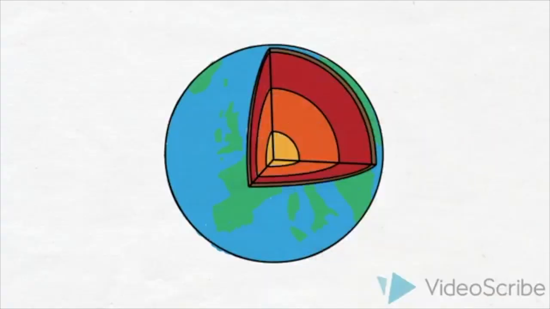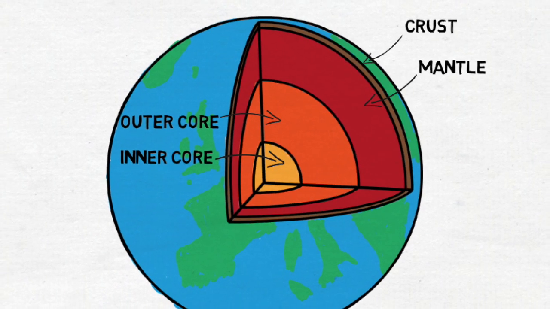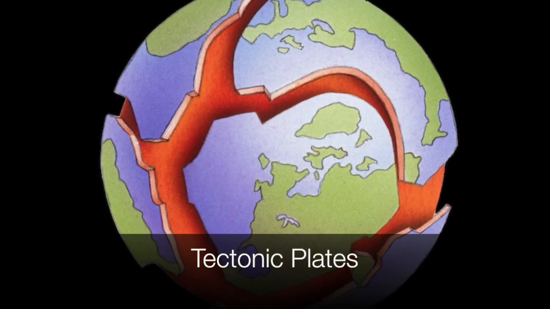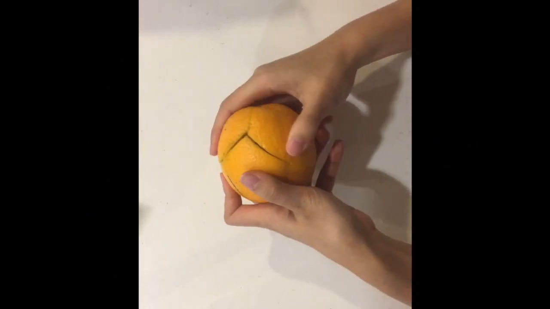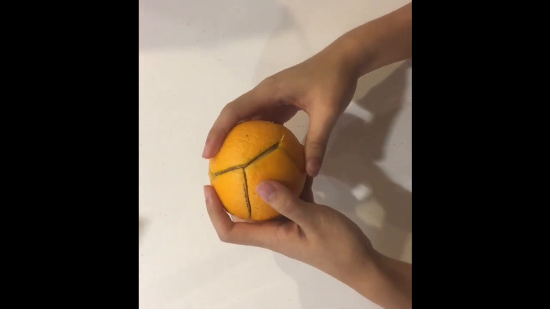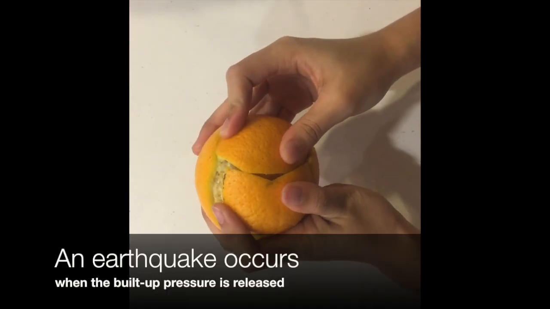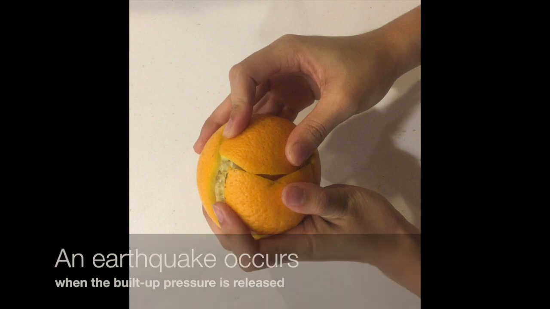The Earth is made of four layers: crust, mantle, outer core, and inner core. Tectonic plates are what the Earth's crust is made up of. They're like big boulders of rock moving against each other, which causes friction. When these big rocks get stuck, pressure builds up. When this pressure is eventually released, an earthquake occurs.